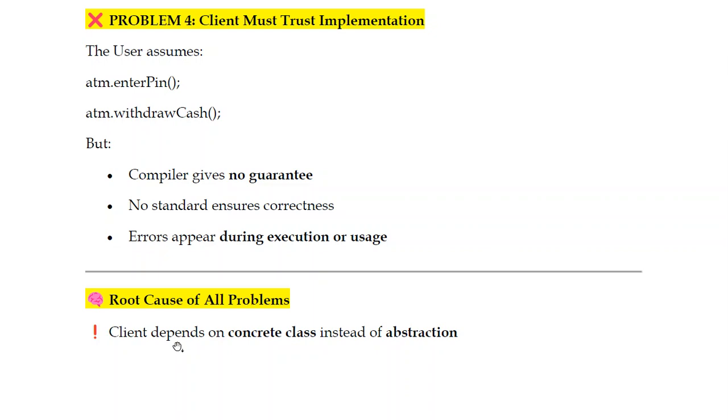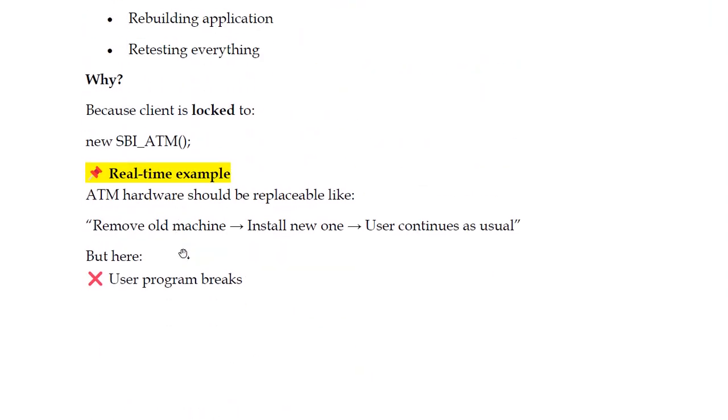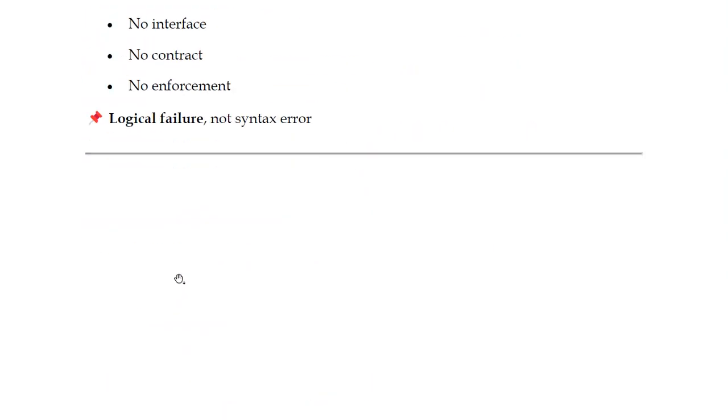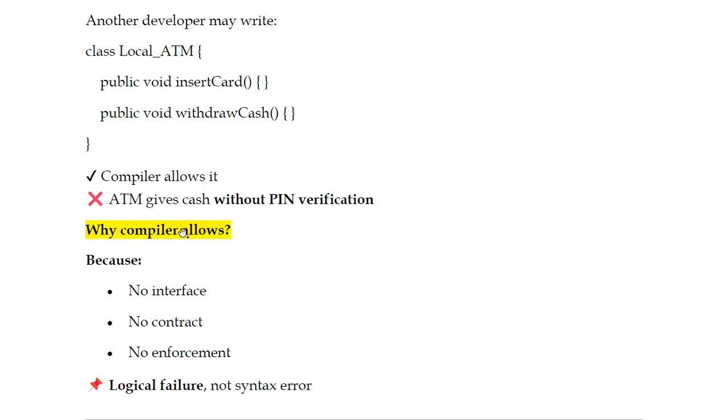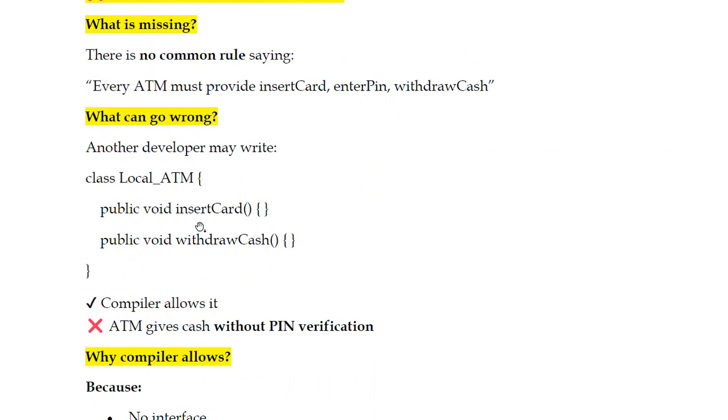The root cause of all problems is that the client depends on a concrete class instead of abstraction. Now only abstraction is coming into the picture. So the client depends on a concrete class, which class? This SBI ATM. Because a new ATM is coming, a local ATM coming, still the client is depending on SBI ATM.